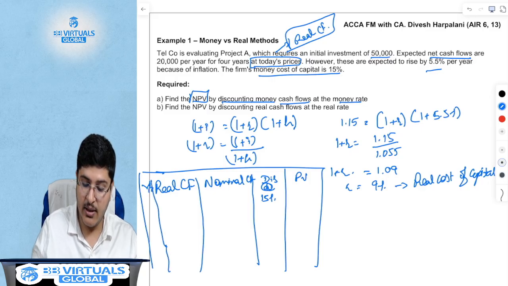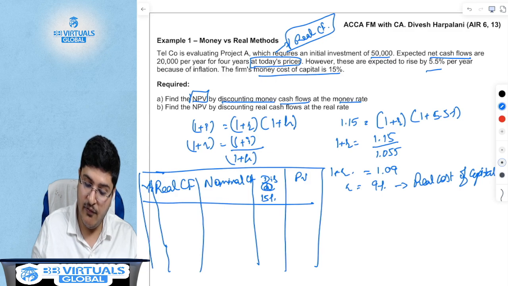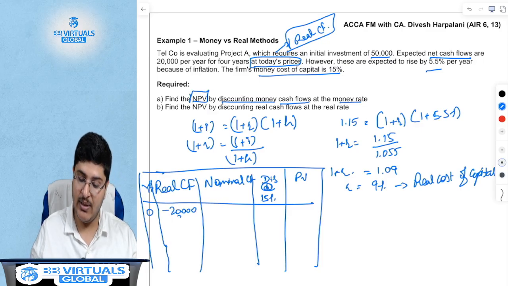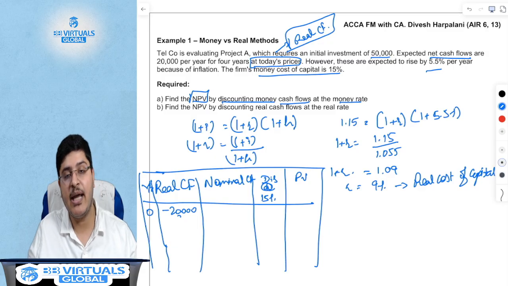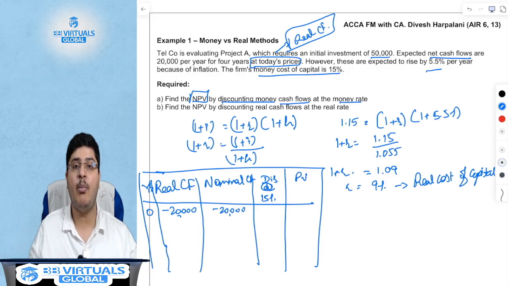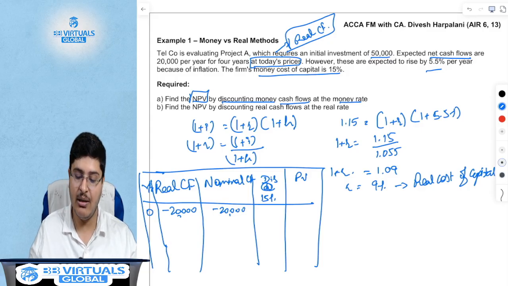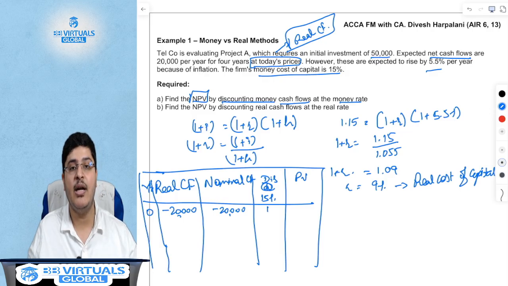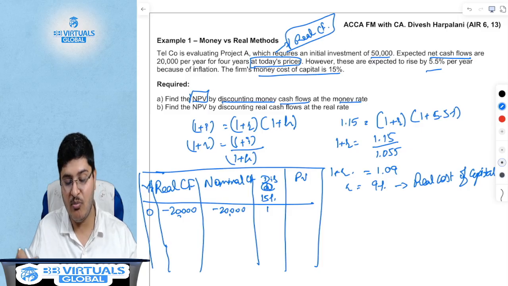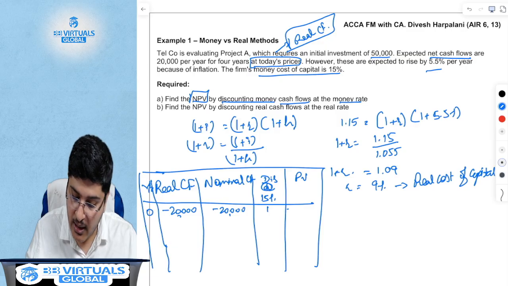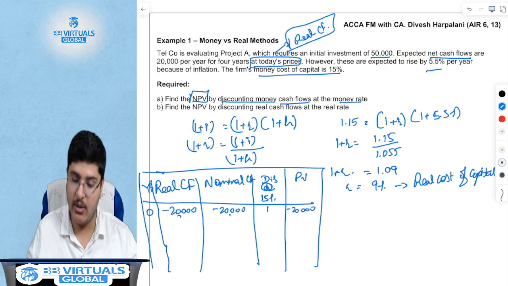Oops, clearly not working. But anyways, for the first year, your real cash flow is 20,000. Is your nominal cash flow different? No, sir. In the first year, there is no impact of inflation. So nominal and real are the same for the first year. There is no time value of money concept in the first year. 1 rupee in the first year is 1 rupee. So the discounting factor is 1, and hence my present value is also 1 rupee.